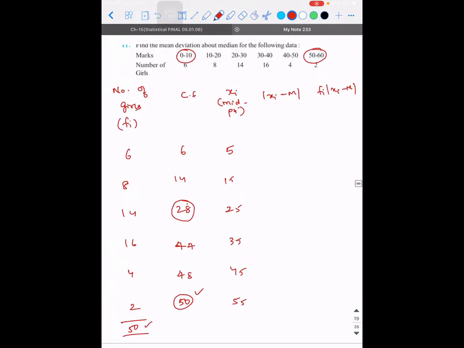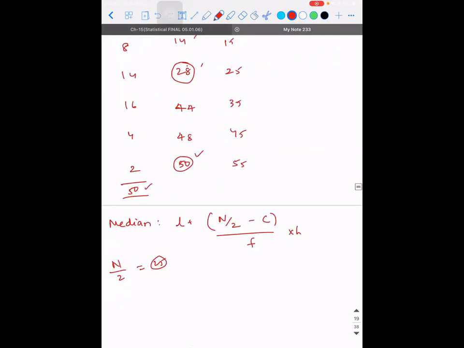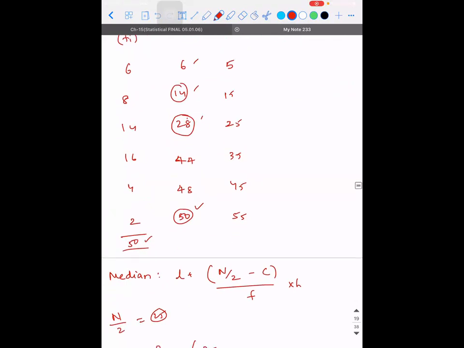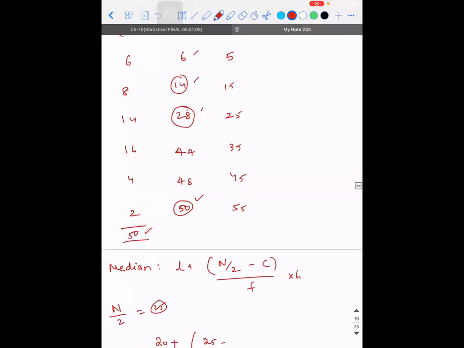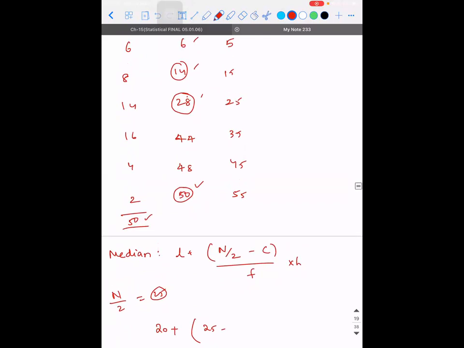So what is the class corresponding to 28? 1, 2, 3. The third class. That is again 20 to 30. I hope you're able to understand that. So L is 20 plus n by 2, which is 25, minus, here it is going to be 14.